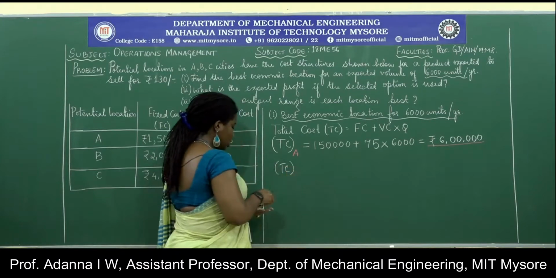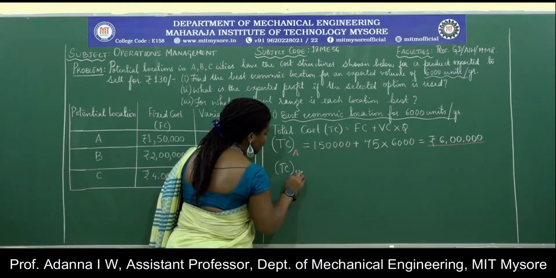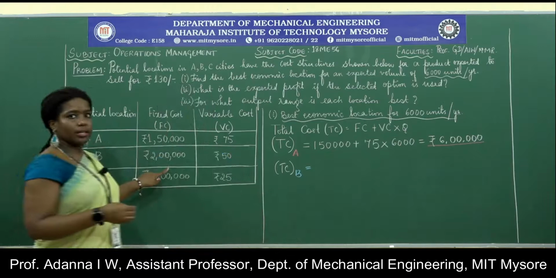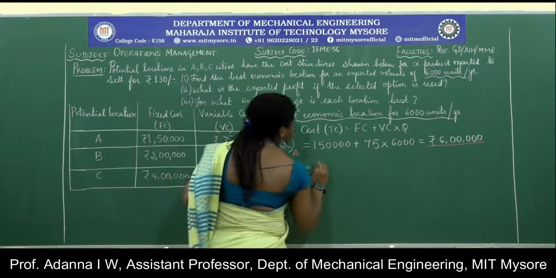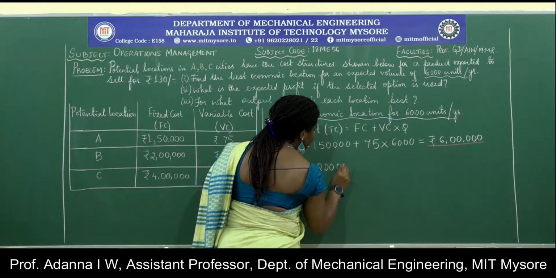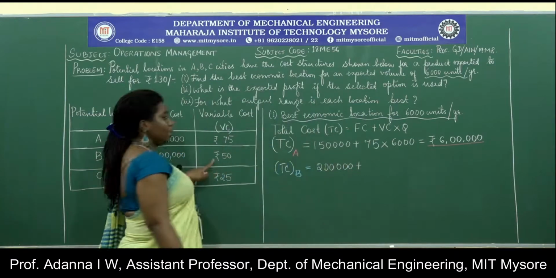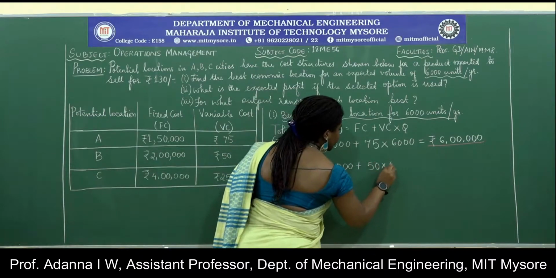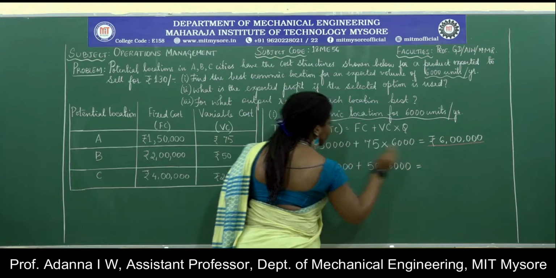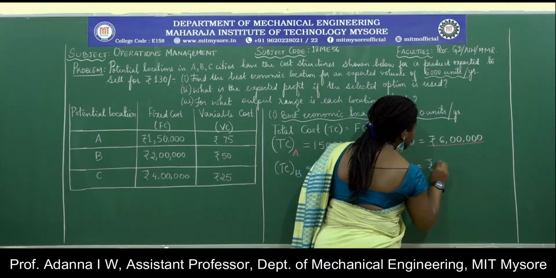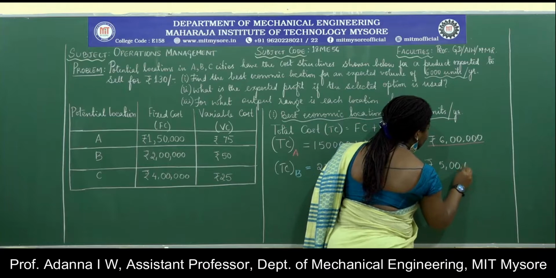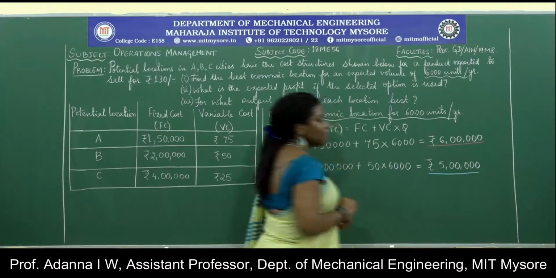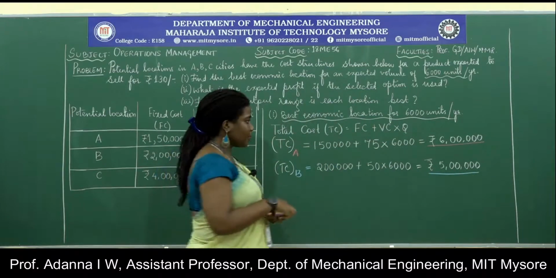Similarly, if I do the calculation for location B, the fixed cost given is 2 lakhs. The variable cost is 50. That multiplied by 6,000 units will give me an amount of 5 lakhs. So if I choose location B, I will spend 5 lakhs total cost.